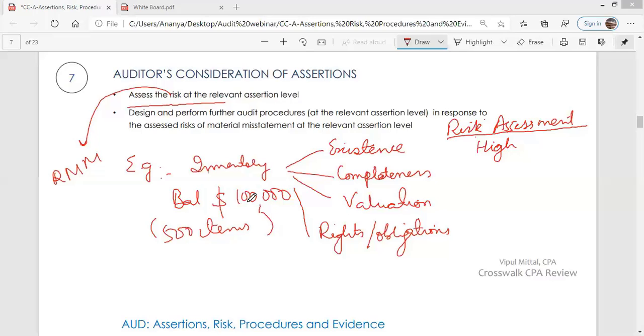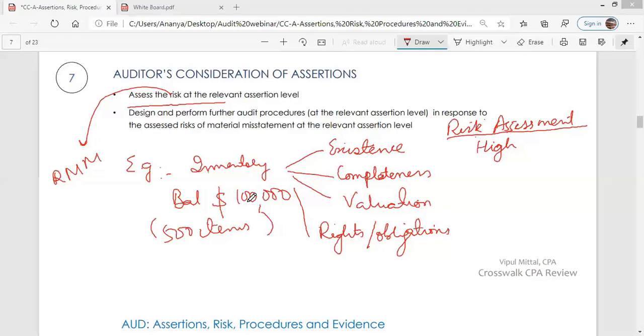There is no proper security at the warehouse. Sometimes issues are made to various departments without proper entry in the issuance register. Record keeping at the store or warehouse is unsystematic. Stock is not arranged properly, etc. So for various reasons, the auditor feels that risk regarding existence of inventory is high. Although management has reported that there are 500 items, there is a possibility that the number of items actually in the warehouse is less.